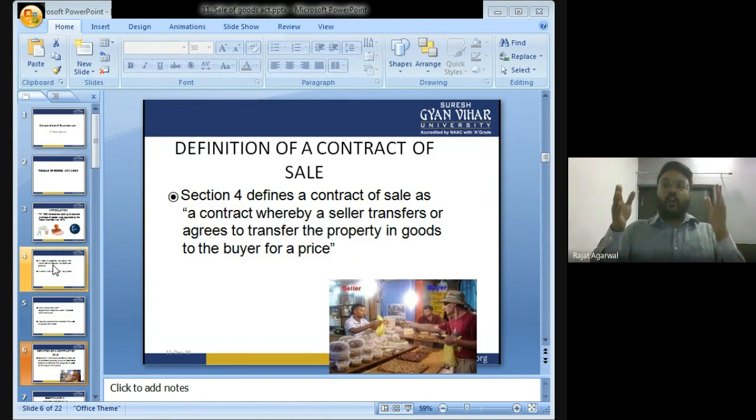There is one buyer who will buy the rice and one seller who will sell the rice. So in a contract of sale, there are two parties, one buyer and one seller. A contract of sale is a contract whereby a seller transfers or agrees to transfer the property in goods for a price to the buyer.